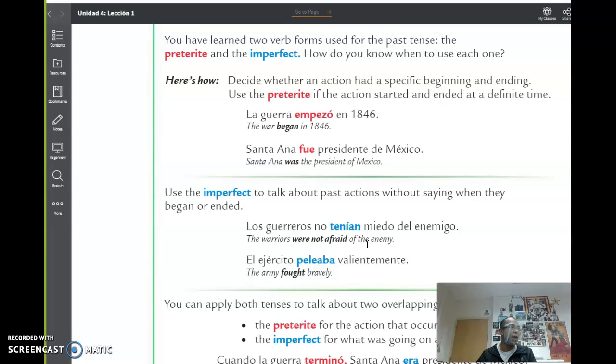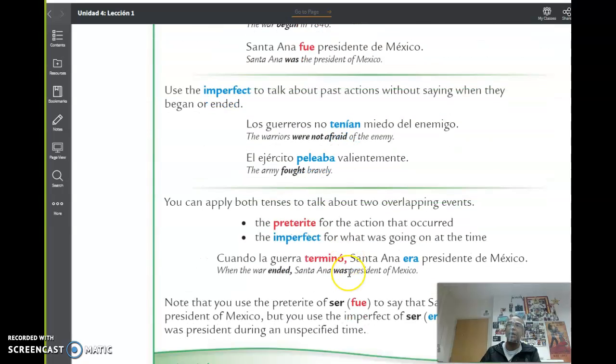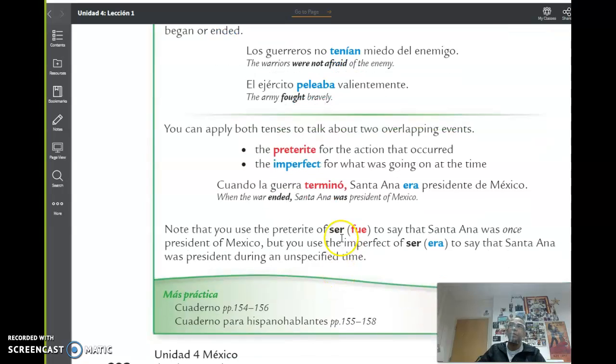Okay. Now, just to remind you, the imperfect is those verbs that end with aba for AR verbs, and ía for ER and IR verbs. Remember the tortilla verbs, the blah blah blah. That is the imperfect. That's why he says here tenían and peleaba. All right, now how we combine them. You can apply both tenses to talk about two overlapping events. The preterite for an action that occurred, and the imperfect for what was going on during that time period.